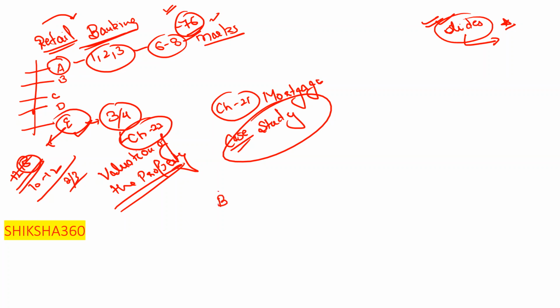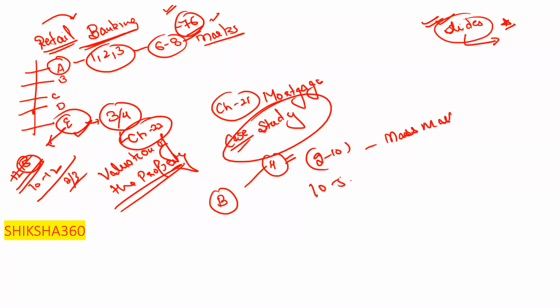Next is module B, clear. Chapter number 4, that is customer requirements, very important for examination purposes, clear. We expect one question from customer requirements, that is income level and customer segment, clear. 2 to 10 lakh is mass market.